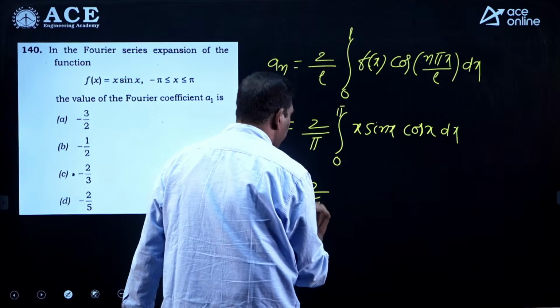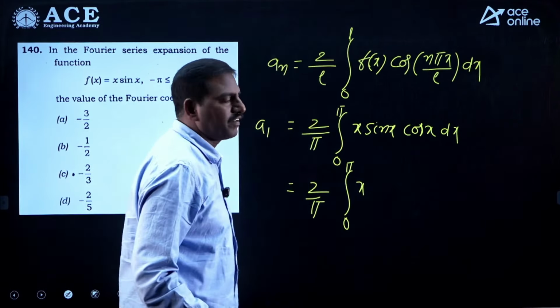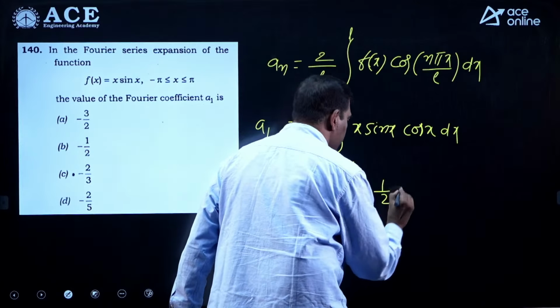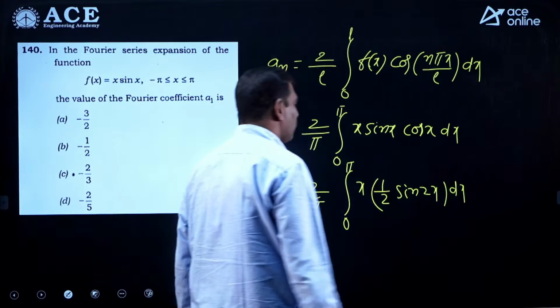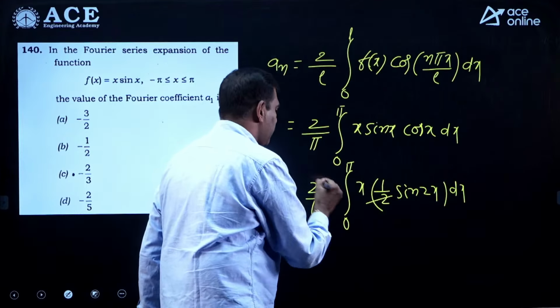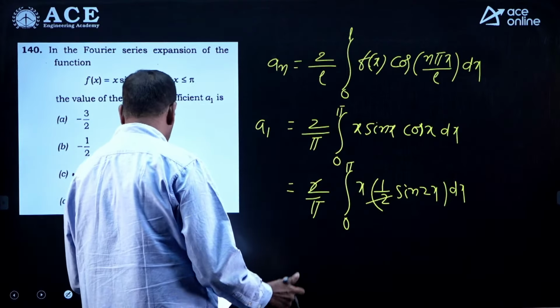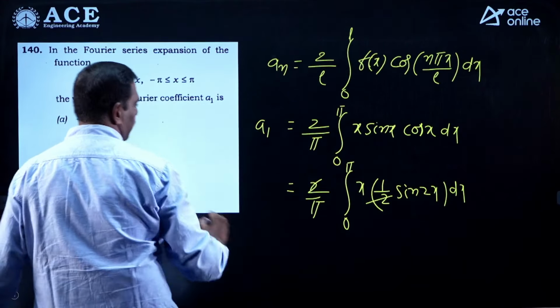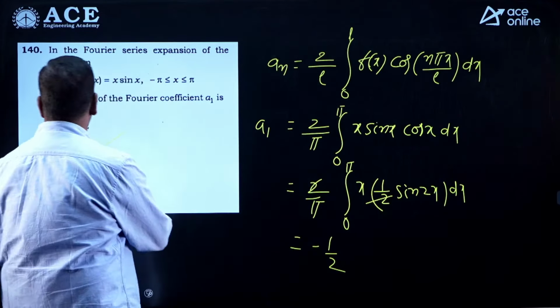That is 2 by pi into the integral 0 to pi of x into, this is nothing but 1 by 2 sin 2x, shall we write like this? dx. So the 2 will cancel, next you can integrate. Okay, after integration what you are getting, already we solved this, that is option B. Minus 1 by 2 you are getting. Minus 1 by 2 is the answer.